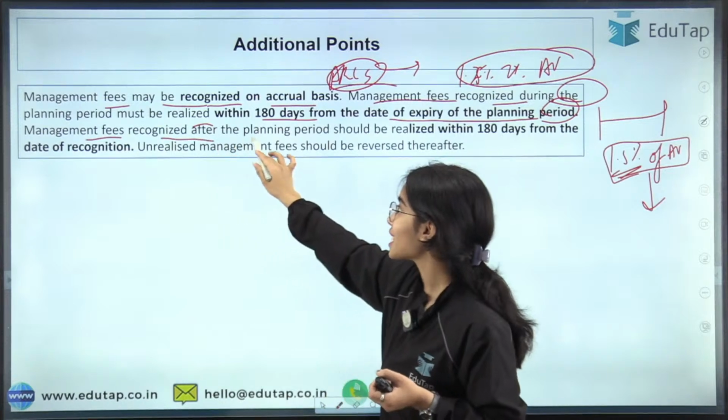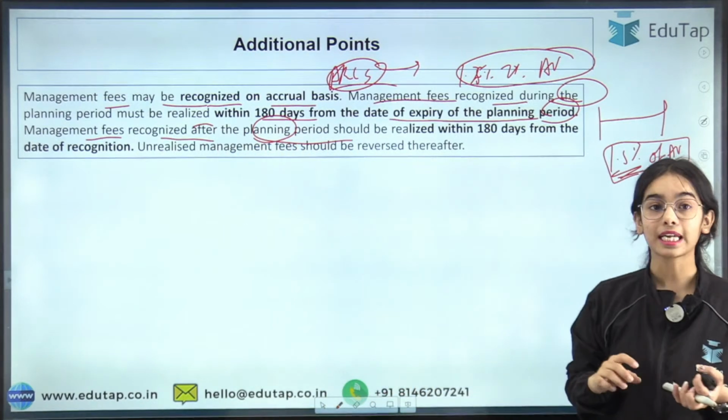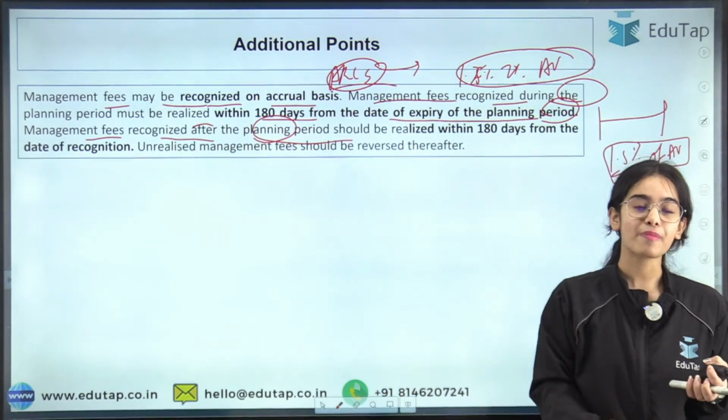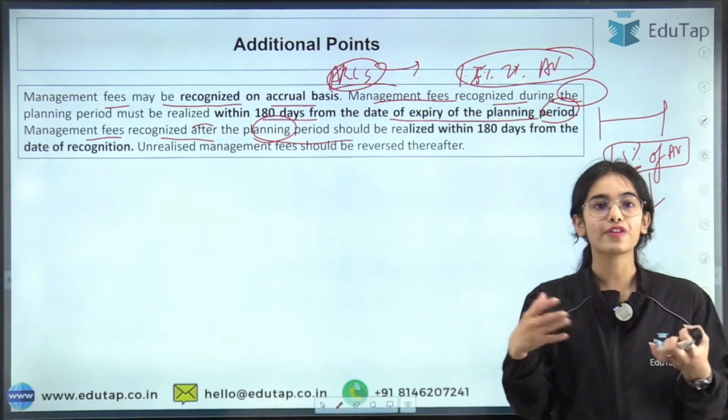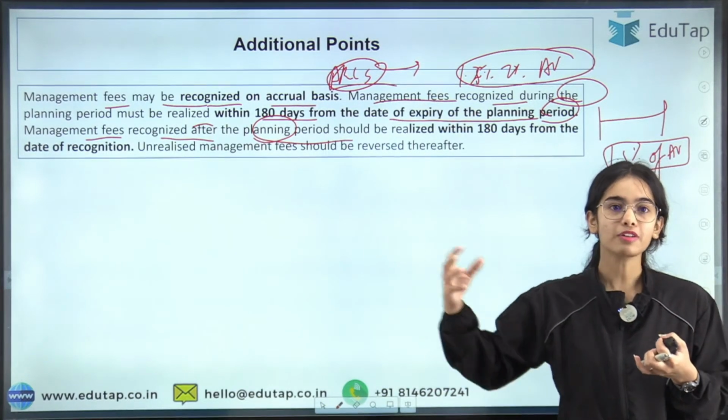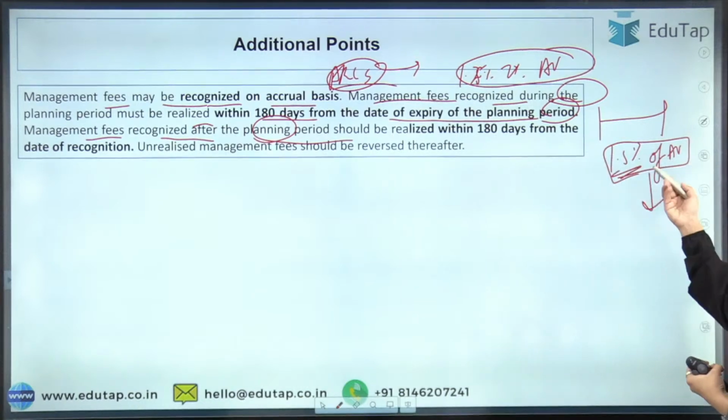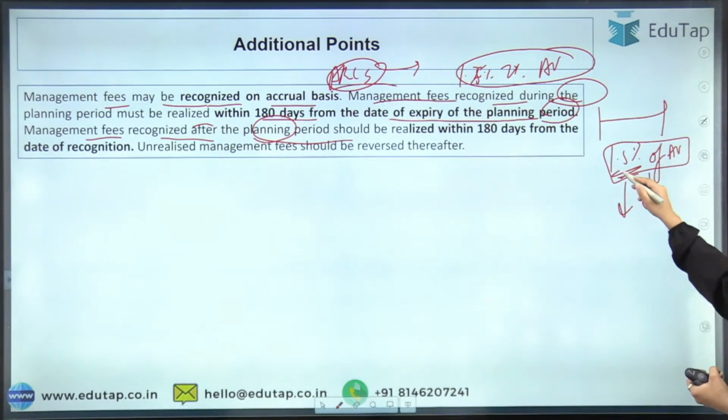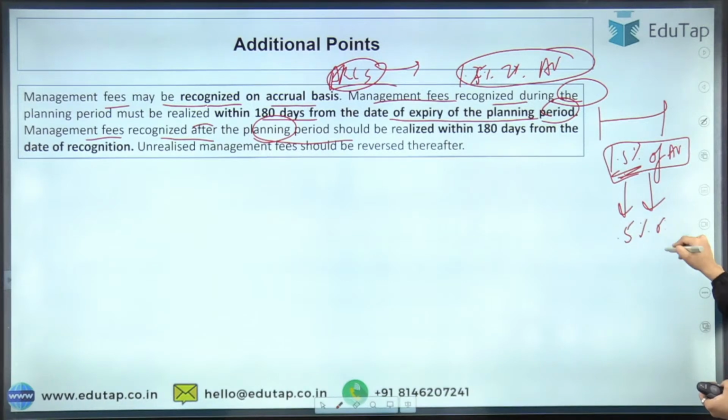Management fees recognized after the planning period. Let's say they have recognized that okay, it requires a higher level of management, we have to send more of our people, more of our personnel. So let's say that the management fees is being increased by 0.5% of the asset value.